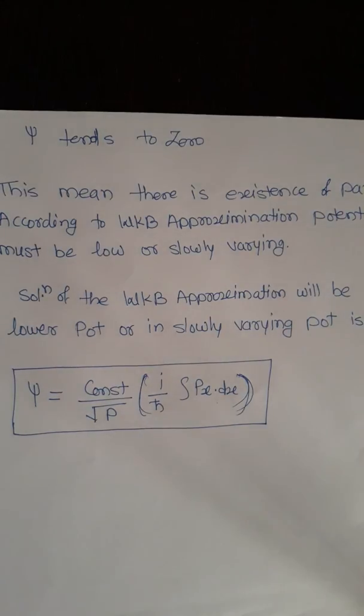Then you should use natural log and divide by this. After that you will get a constant term, and you know that the derivative of a constant term is 0. Then you should put the value of A, that is A is equal to plus minus constant upon under root p, which is equation number 15.